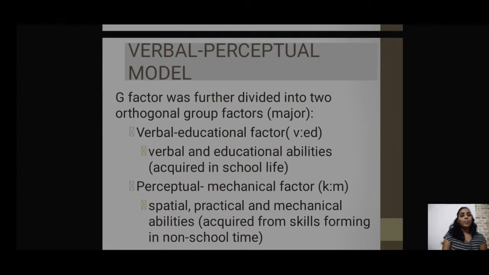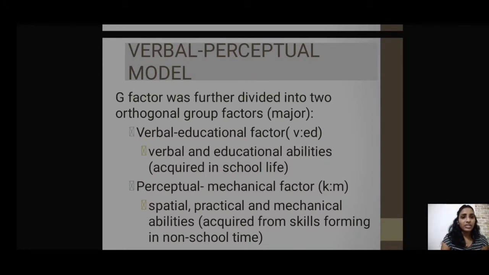Now, in his hierarchical theory, he talks about a verbal perceptual model. This model is what is in the middle, excluding the general as well as the specific factors. What is remaining is the verbal perceptual model. Let us look more into it.